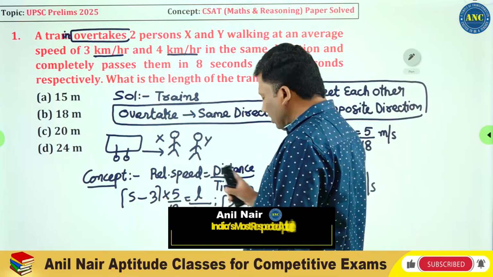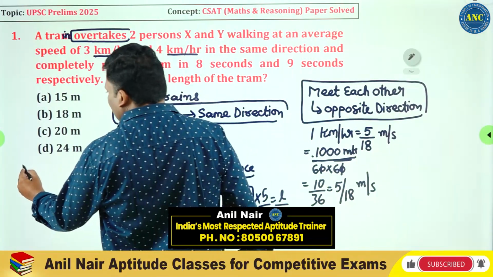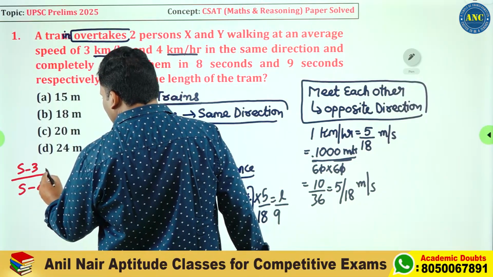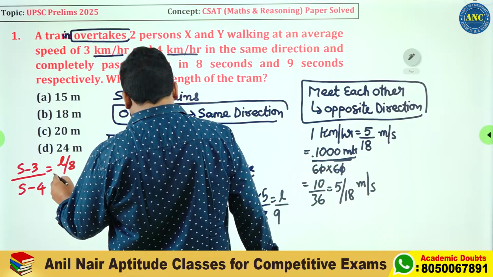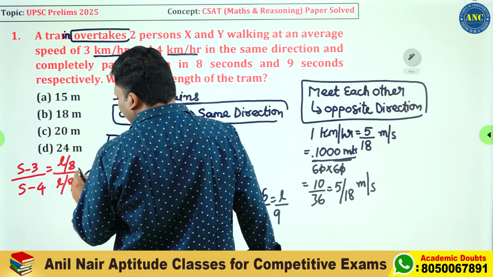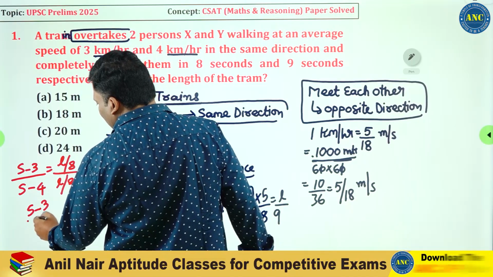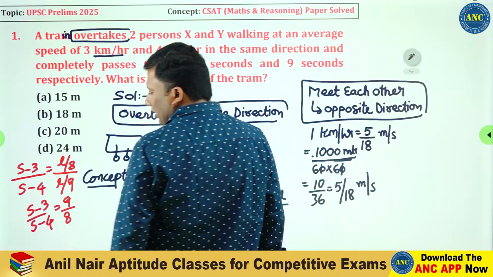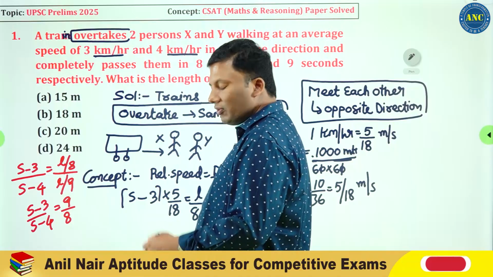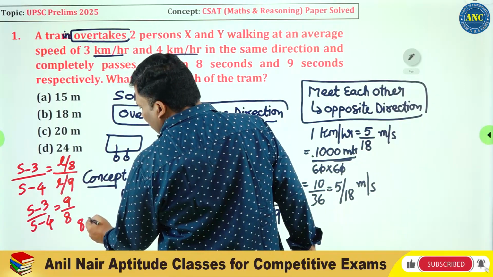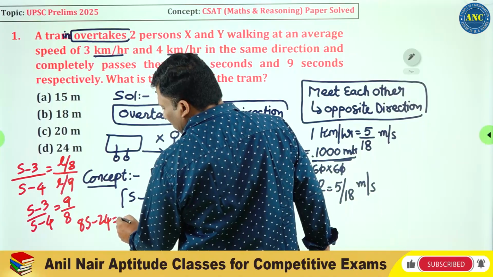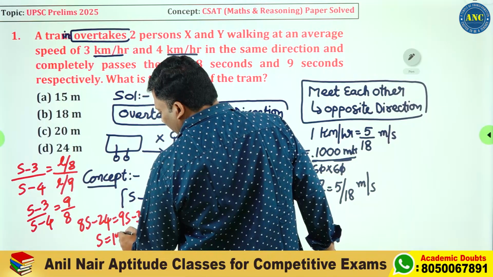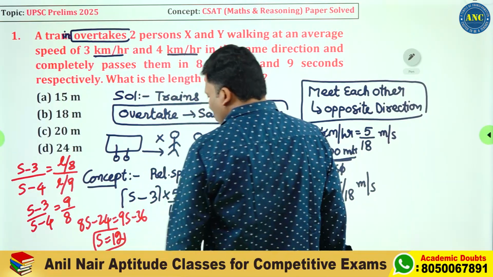If I divide this with this, S minus 3 divided by S minus 4 is equivalent to L by 8 divided by L by 9. 5 by 18 cancels. S minus 3 by S minus 4 is 9 by 8. Cross multiplication: 8S minus 24 is equivalent to 9S minus 36. S is equivalent to 12.